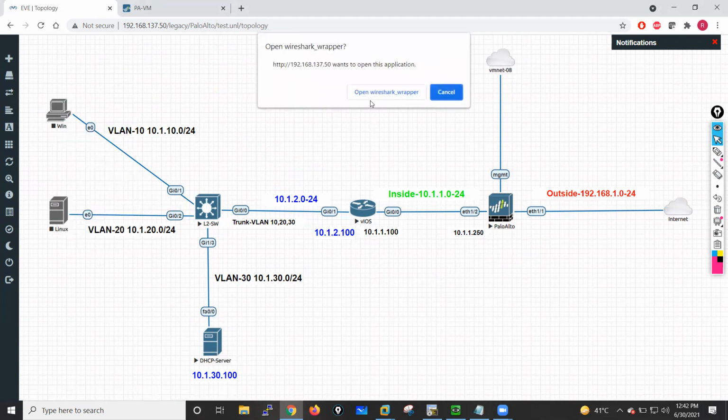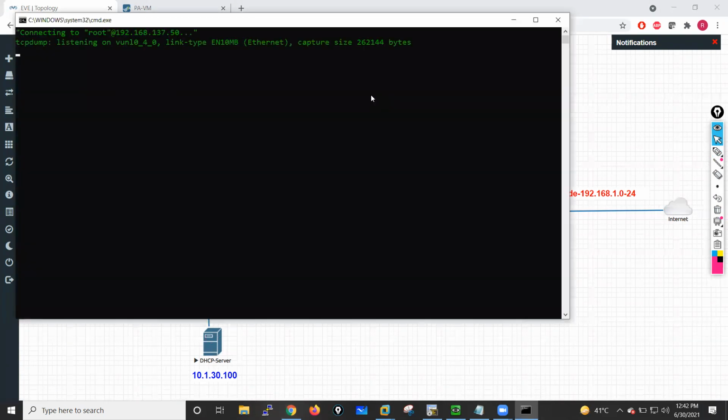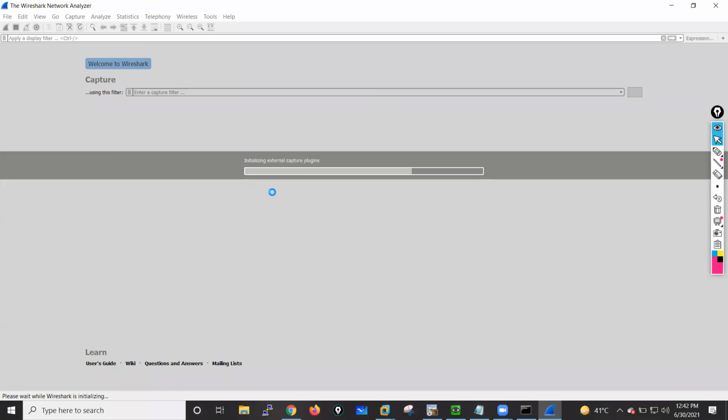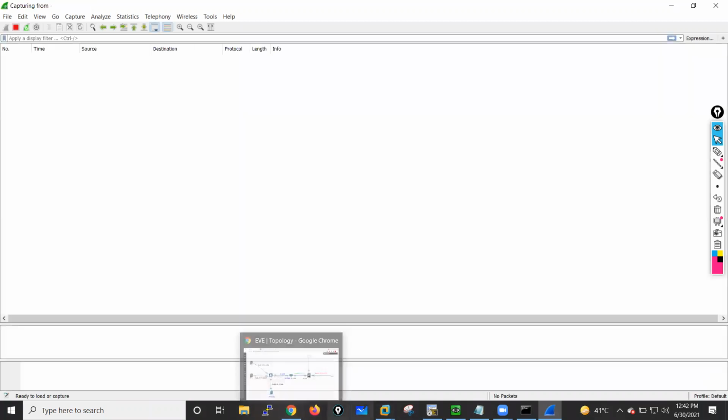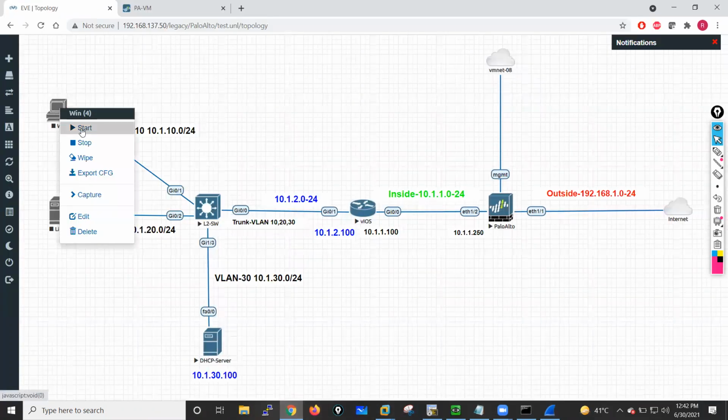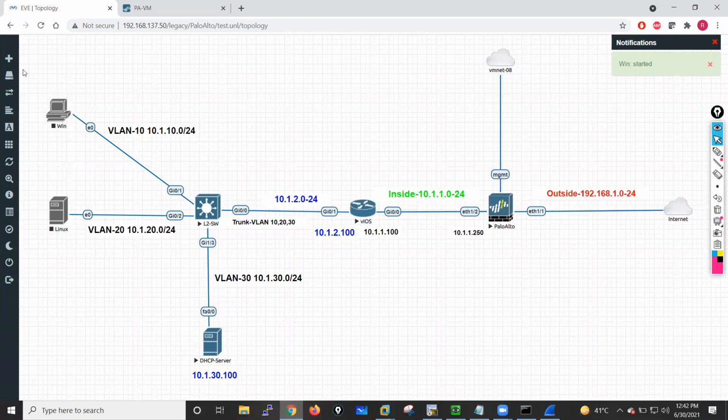I have just opened Wireshark to see the details. We will see everything step by step, guys. This particular Wireshark is capturing some traffic now. Let's wait here. Meanwhile, I go into my topology and start this machine.